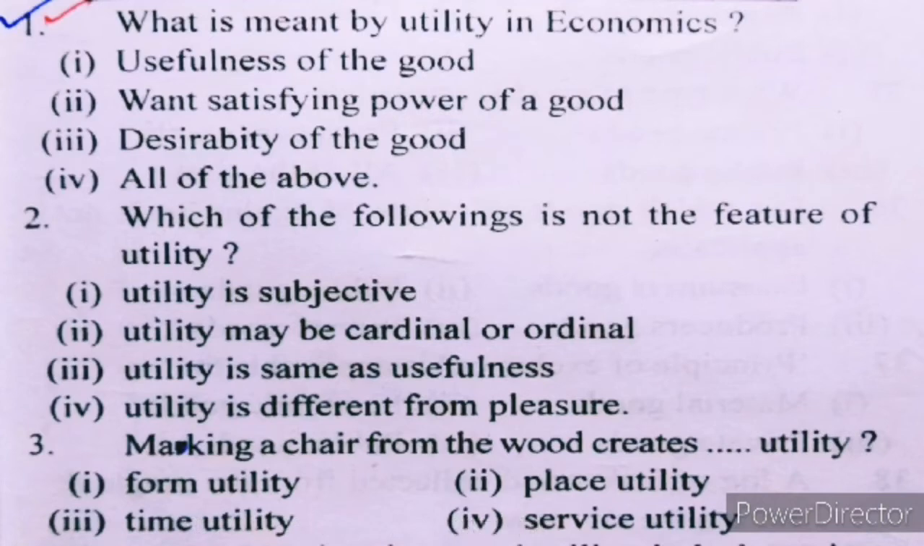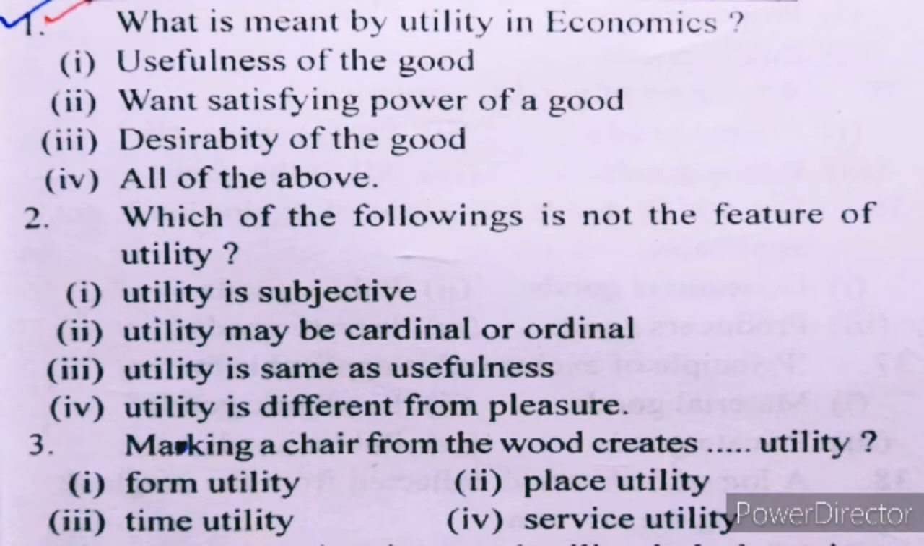Number 1. What is meant by utility in economics? The options are I. Usefulness of the good, II. Want satisfying power of a good, III. Desirability of the good, IV. All of the above.